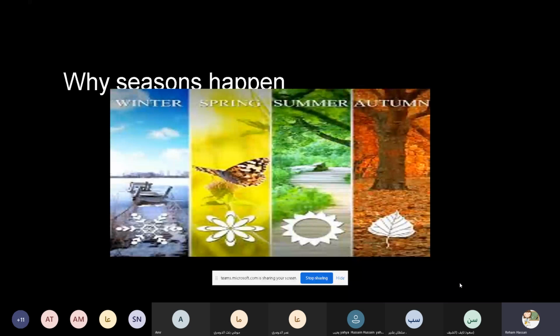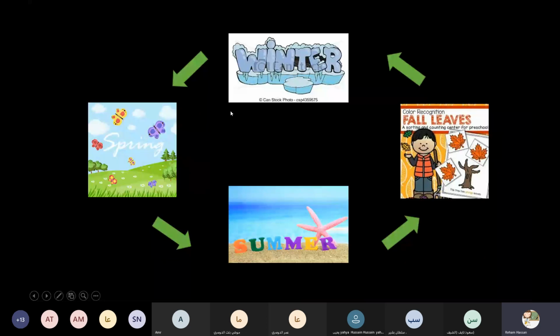Today, inshallah, we have a quick revise on the lesson why seasons happen. First, how many seasons in the year, grade 2? There are 4 seasons. The first one in our country started by winter, then spring, summer, and fall. So winter, spring, summer, and fall. After fall, winter, and so on.